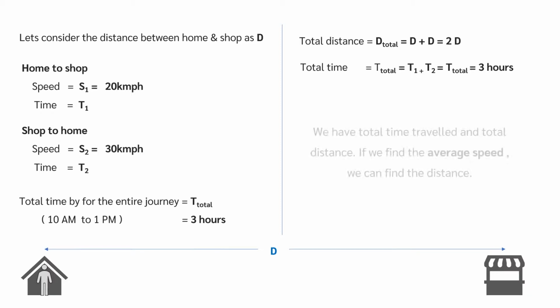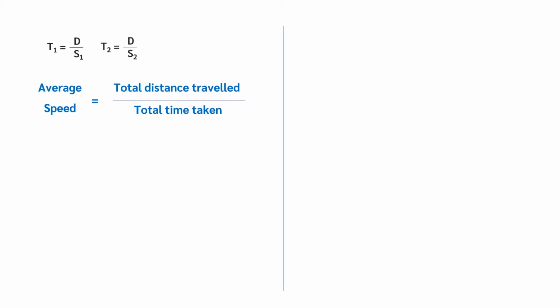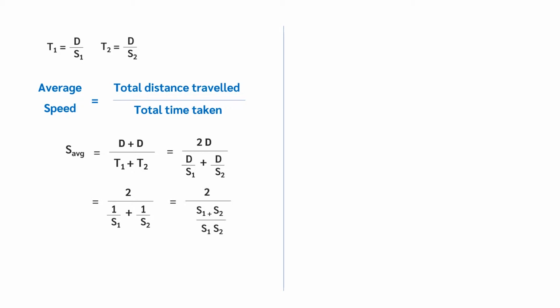If we find the average speed, we can easily find the total distance, as we have total time. Let's calculate average speed. Time taken to travel from home to shop is, T1 equals D by S1. Similarly, time taken to travel from shop to home is, T2 equals D by S2. Average speed equals total distance by total time. So 2D by T1 plus T2. Solving, and substituting the equation, we get average speed as 2 into S1 into S2, divided by S1 plus S2.